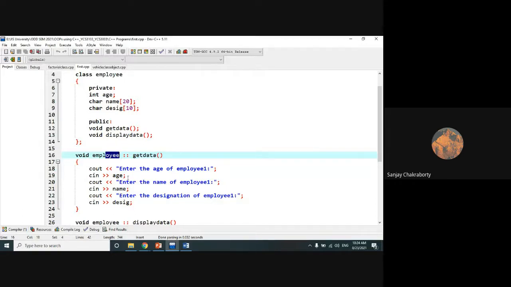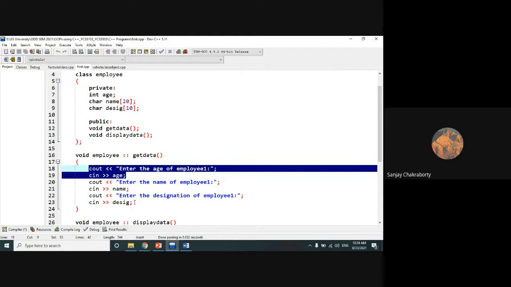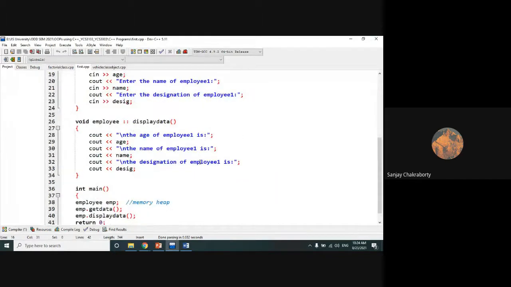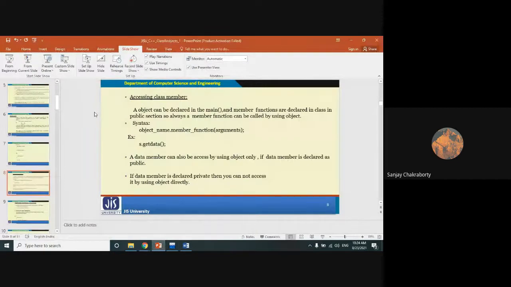Within that public function, we are able to access the private data members, which I have already told. We can access the private data members from the public member function of the same class. These are the two ways of how we can access the private data members. This is very important. In examinations, the question frequently comes: what are the various ways by which we are able to access the private data members of a class?